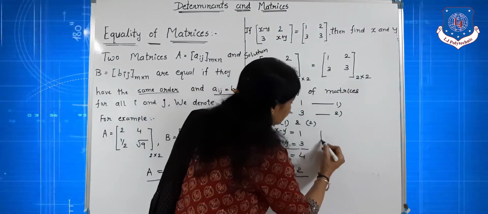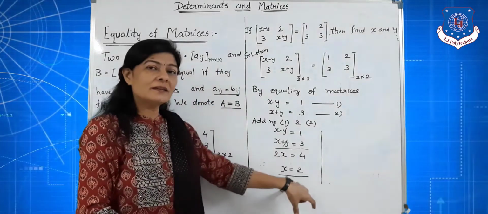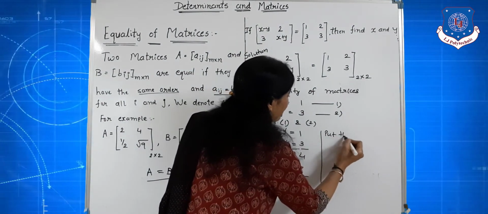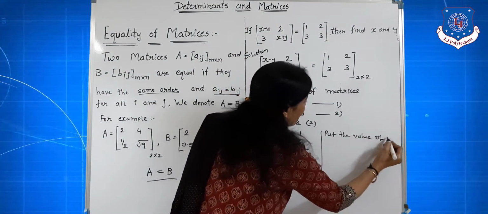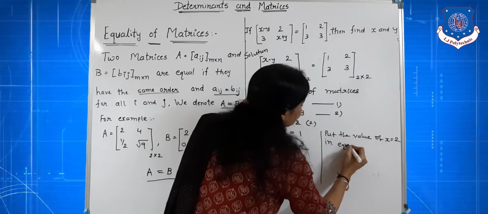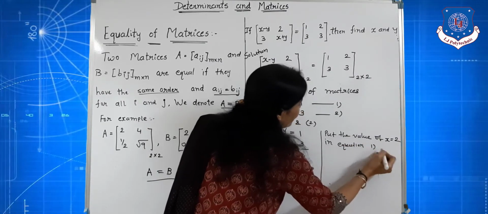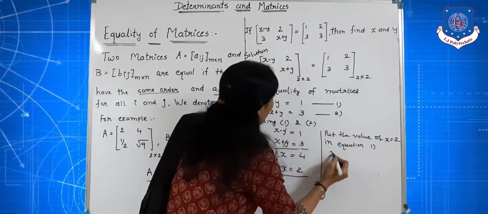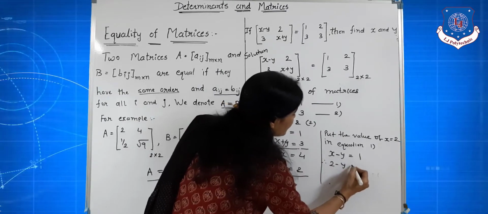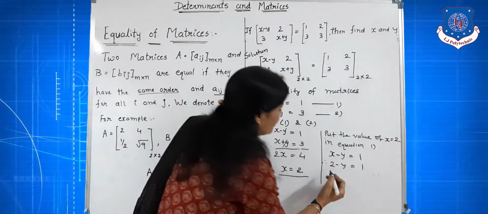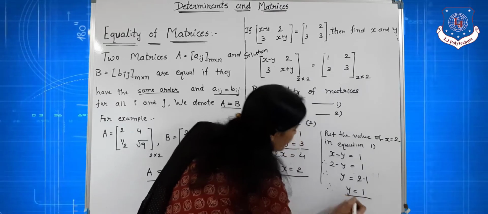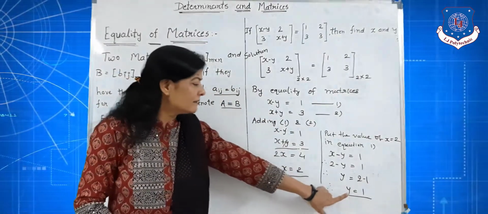So put the value x = 2 in equation 1. We get x - y = 1, so 2 - y = 1, so y = 2 - 1, so y = 1. x = 2 and y = 1.